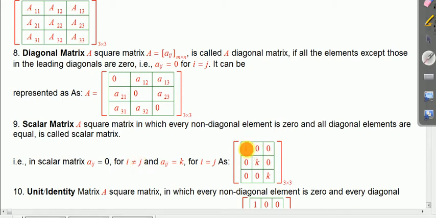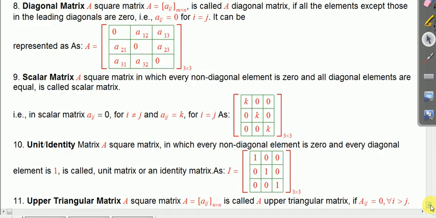It is a11, which is something, a constant value. But a12 is 0, a13 is 0, a21 is 0, a23 is 0, a31 is 0, a32 is 0, but a11, a22, a33 are not 0. They are given a certain constant value, and that is known as a scalar matrix.